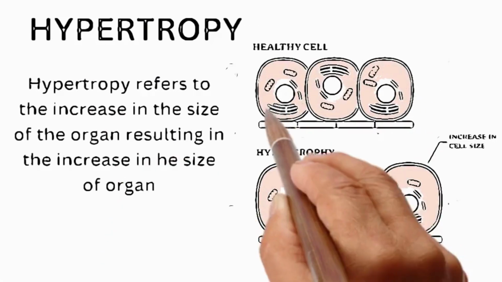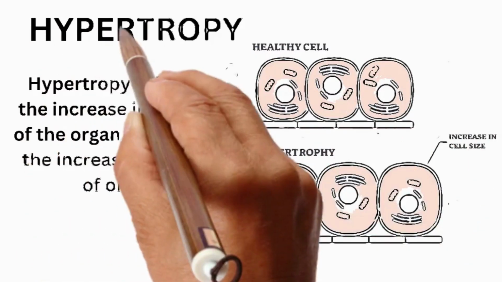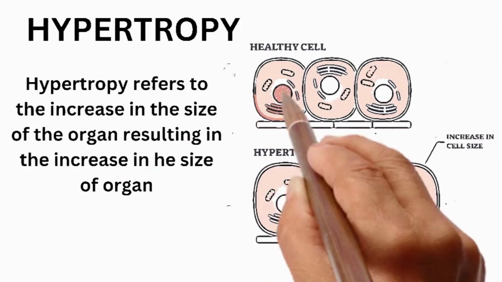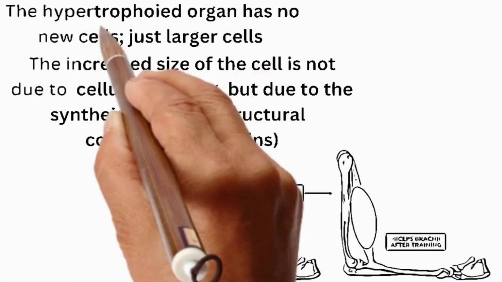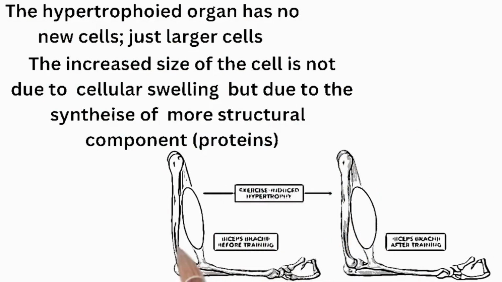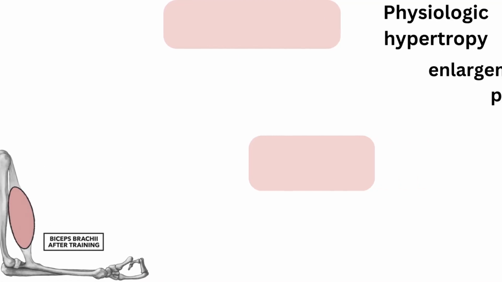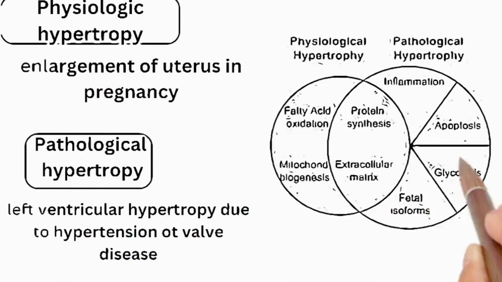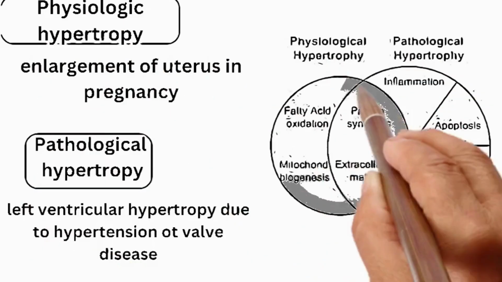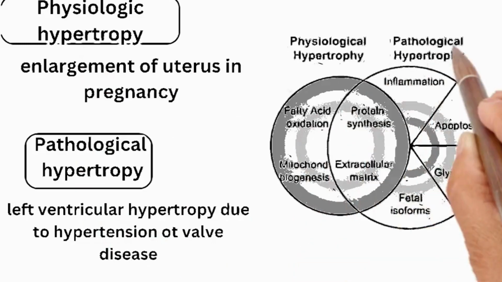Next type is hypertrophy. Hypertrophy refers to an increase in the size of the cell, resulting in an increase in the size of the organ. The hypertrophied organ has no new cells, just larger cells. The increased size is not due to cellular swelling but due to the synthesis of more structural components, which is protein. Physiologic hypertrophy is the enlargement of the uterus in pregnancy, and pathological hypertrophy is left ventricular hypertrophy due to hypertension or valve disease.